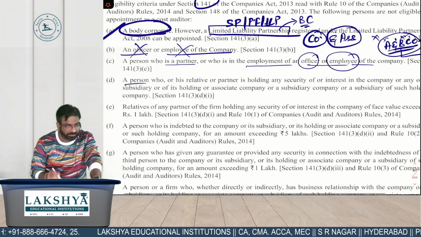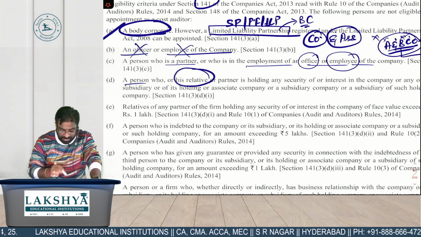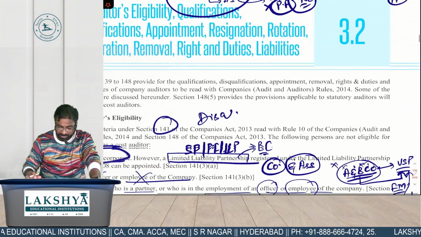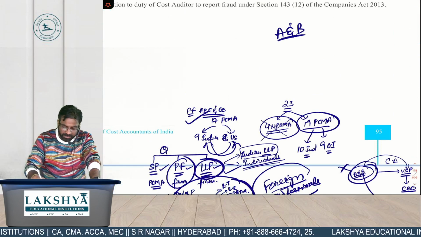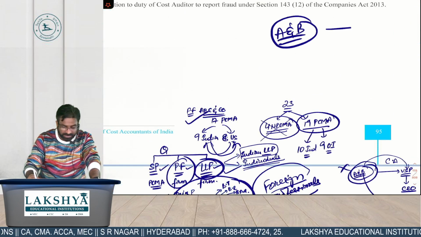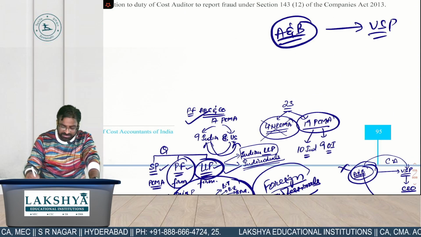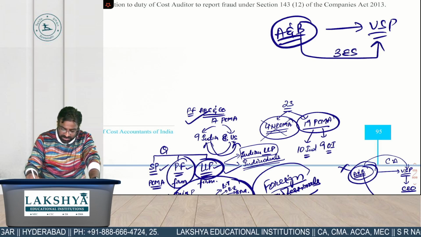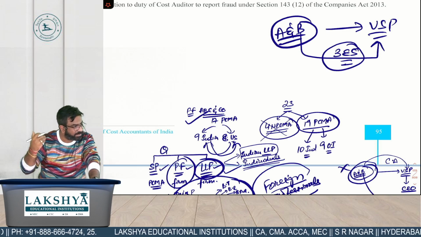A person, meaning me and my partner plus my what? Relative holding any security or interest in the company. Now listen carefully. A and B are the cost auditors firm. They are the auditors of VSP, Vizag Steel Plant. Okay? Vizag Steel Plant. B is holding 3 equity shares of Vizag Steel Plant. Whole firm is what? Disqualified.